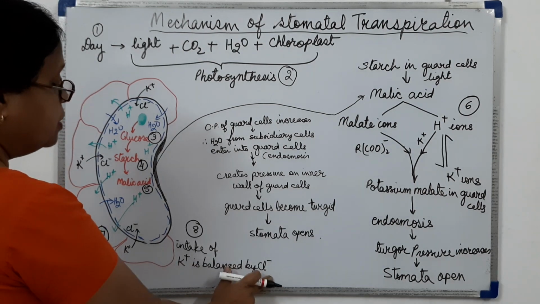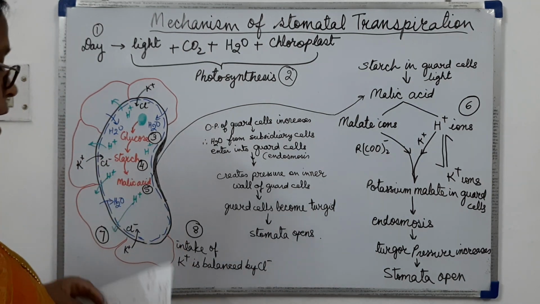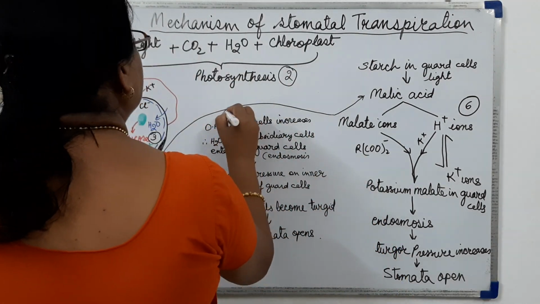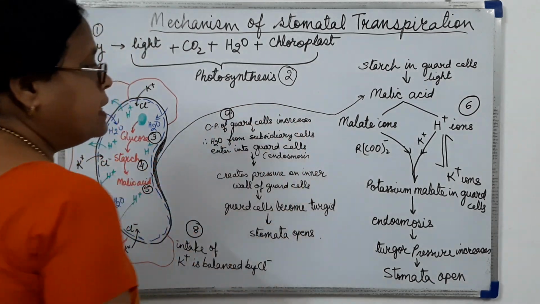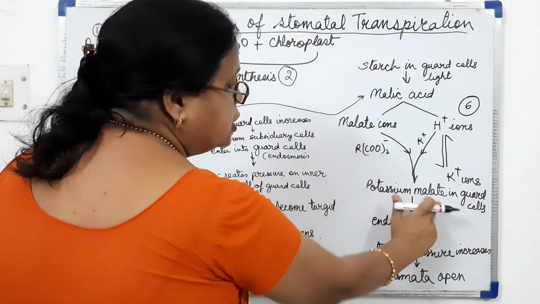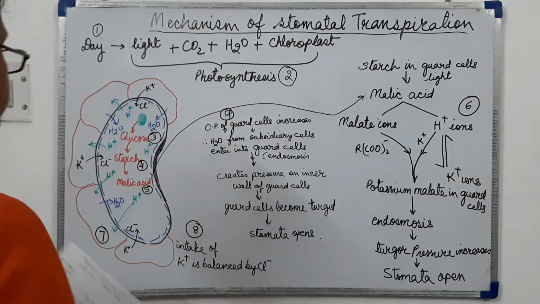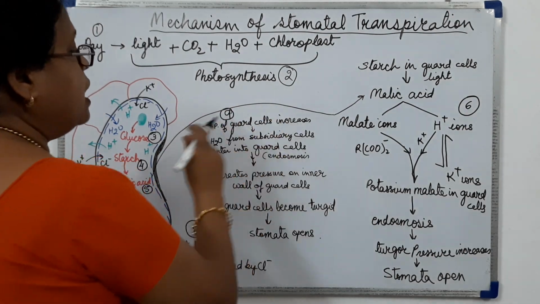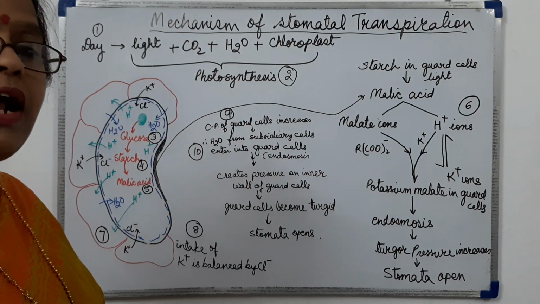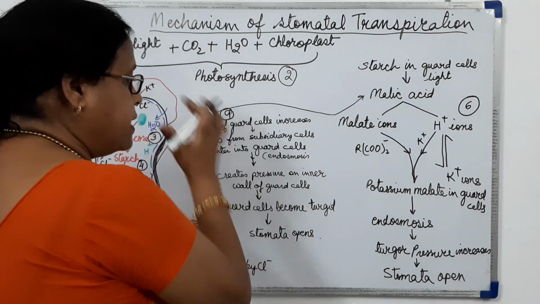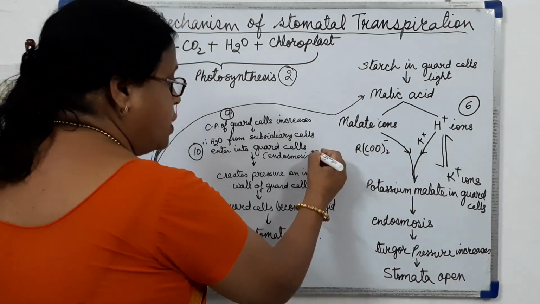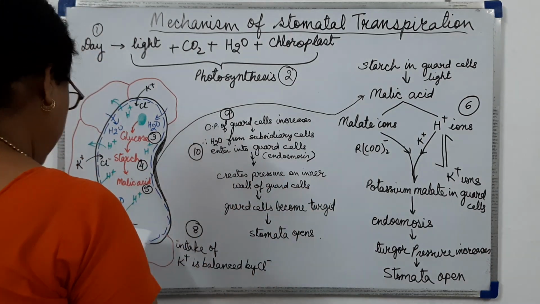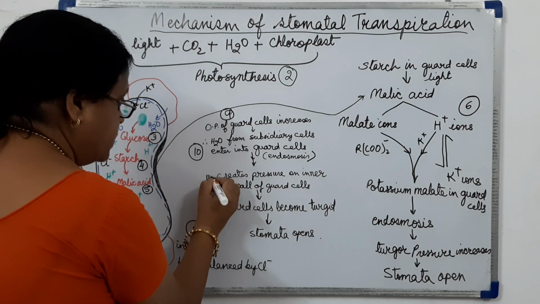So both potassium and chloride ions enter into the guard cell. Then the ninth step will be the osmotic potential of guard cell increases due to the formation of potassium malate in guard cells. Then the next step is, due to the osmotic potential of guard cell increasing, the water enters into the guard cells by the process of endosmosis. This creates pressure on the inner wall of the guard cell.